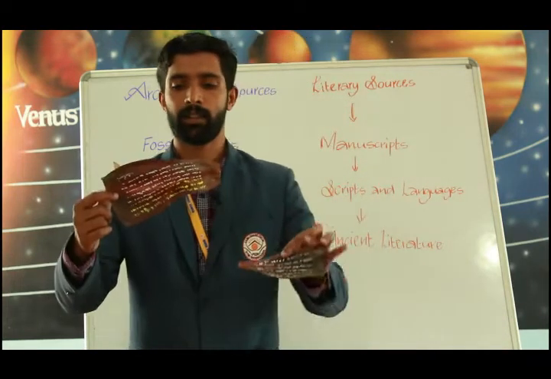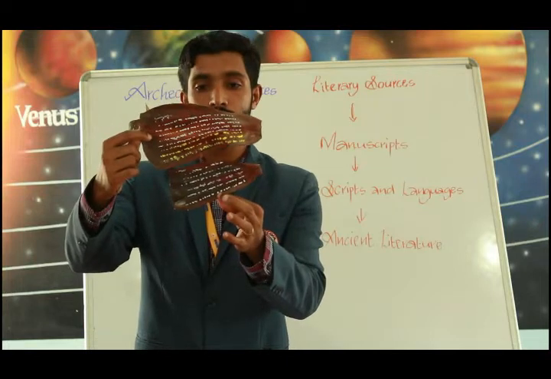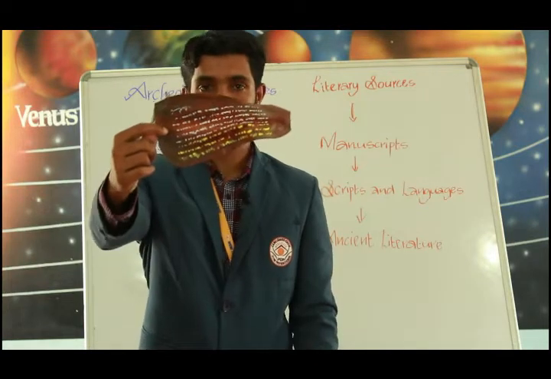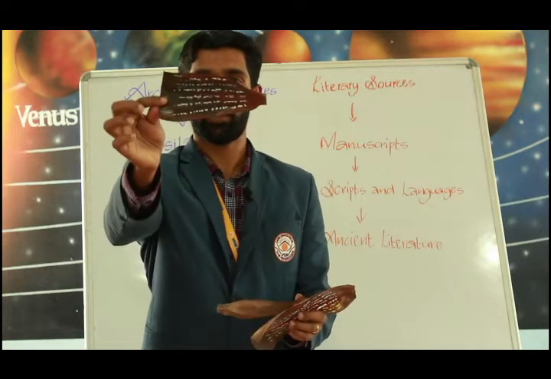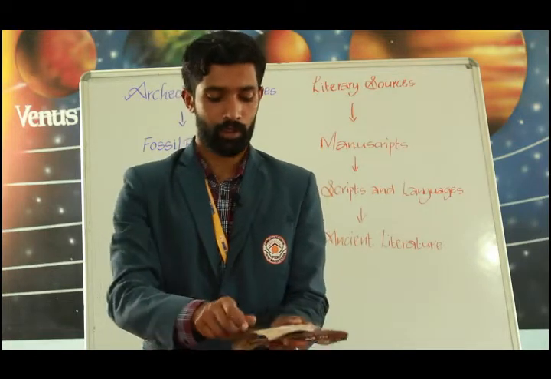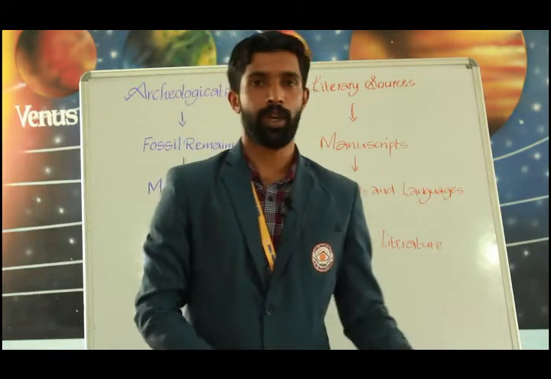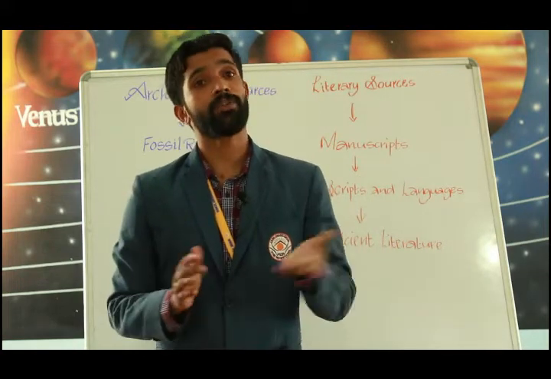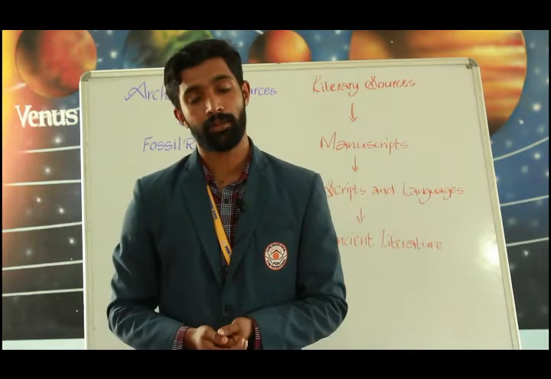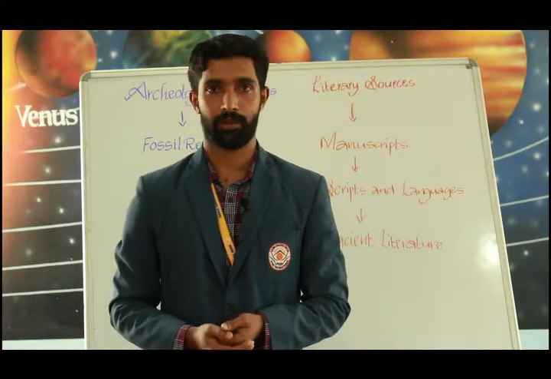See, all these are manuscripts written on palm leaves. Can you see? See one, and this is the next. Something is written, I don't know which language it is. All these things are manuscripts. Over the years, many of these manuscripts got destroyed because they were just on paper.